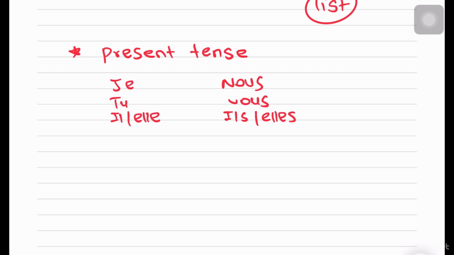So for je, it becomes je suis. With tu, it becomes tu es. Il or elle, it becomes est, that is il, elle, est. Nous sommes, vous êtes, with a little accent, and with ils, elles, it becomes sont.